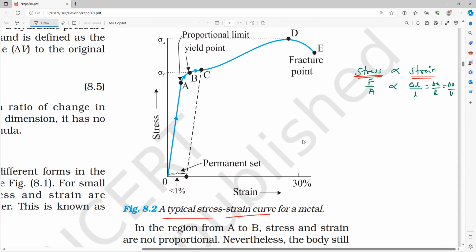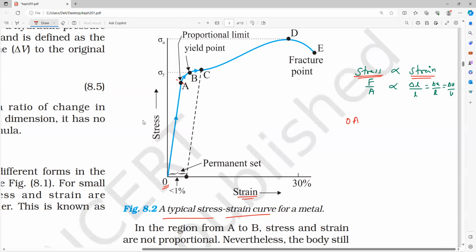Now, all of you observe very carefully. It starts from O, A, B, C, and D. These points I will explain to you. Just observe very carefully: OA, OB, OC, OD, and OE. So these are all the points. Now from O to A, observe very carefully. This is where stress is directly proportional to strain. Have you remembered? Stress is directly proportional to strain from OA.